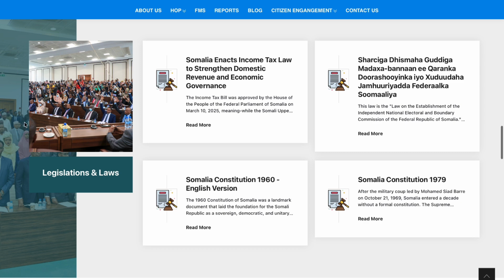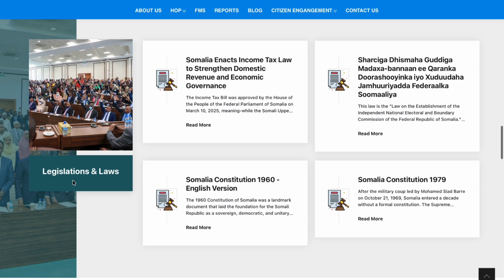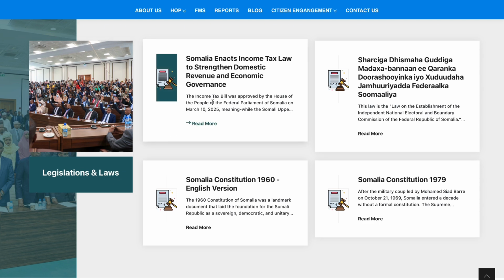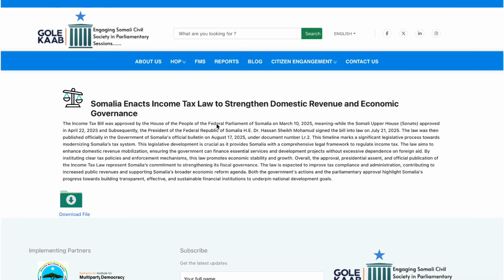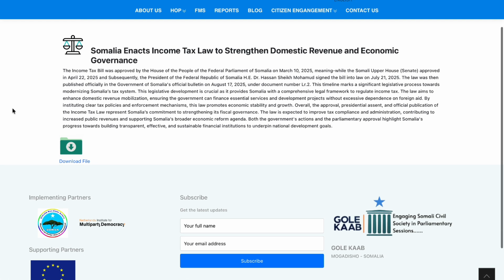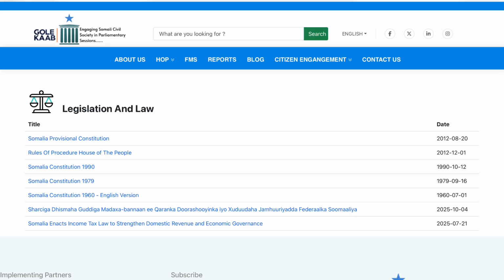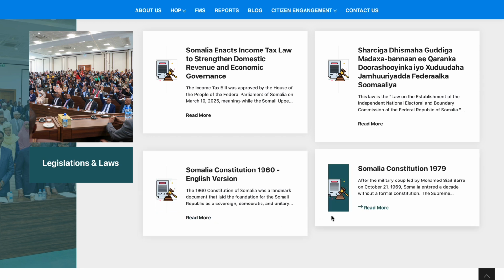In the Legislations and Laws section, we provide the public with direct access to recently enacted legislation, such as the income tax law designed to strengthen domestic revenue and economic governance. Beyond current laws, this portal preserves our national legal history. It houses vital historical documents, including the 1960 English version of the Somalia Constitution and the 1979 Constitution.